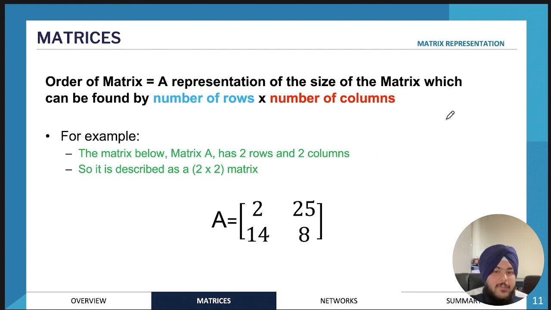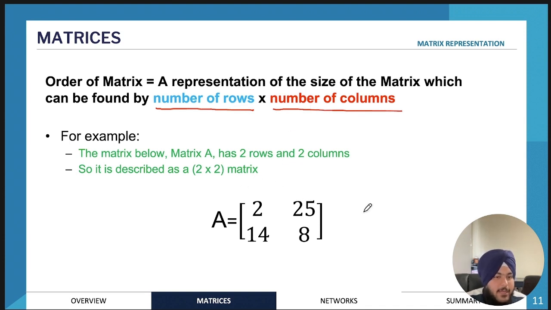Okay, so another thing that we can use to identify a matrix is the order of the matrix. The order of a matrix is just a representation of the size of a matrix. It's usually found by this expression over here. Well, it's not really a formula, but it's the number of rows times the number of columns. We don't actually find the number of rows and then multiply that by the number of columns. This is just the notation.